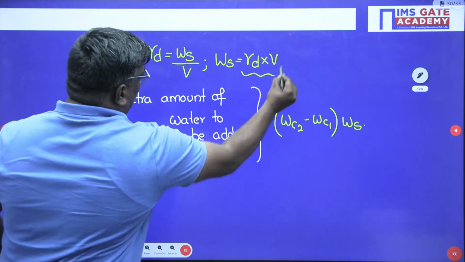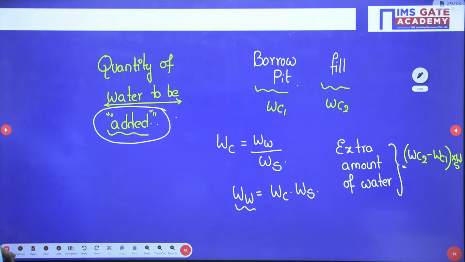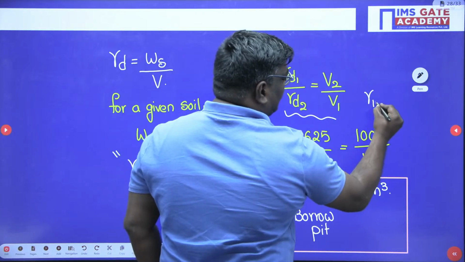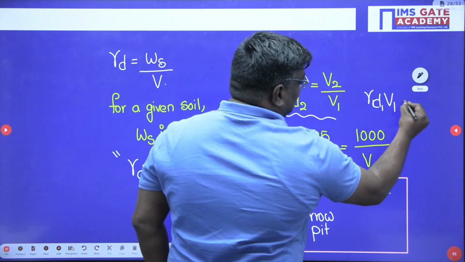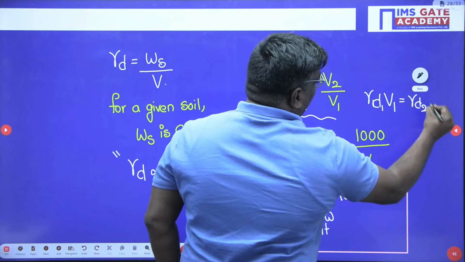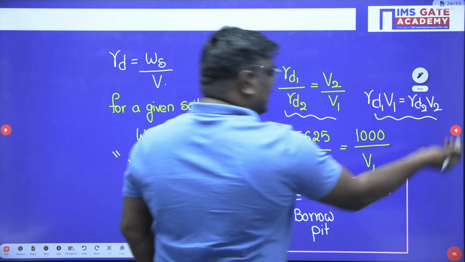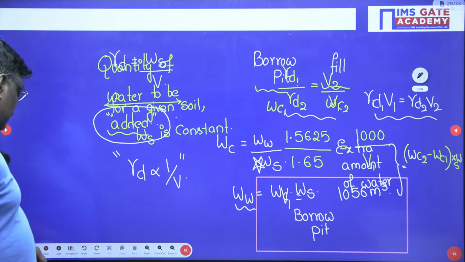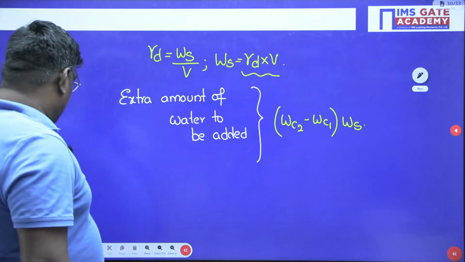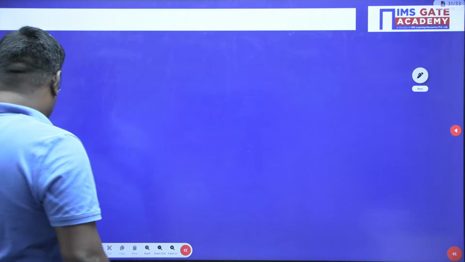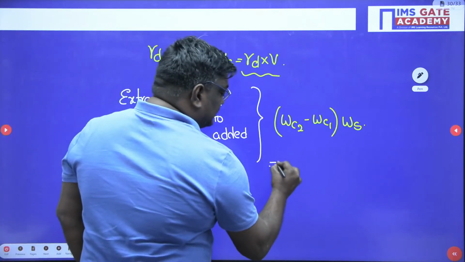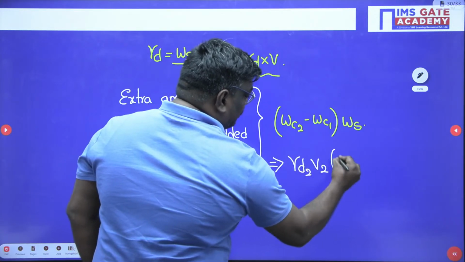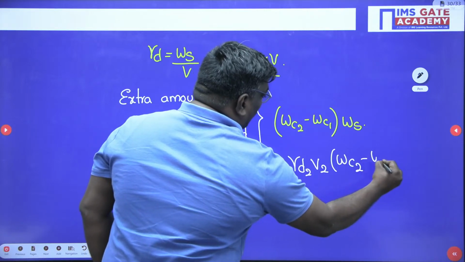But see, my dear students, in this problem, from this equation, what you can write here? You can write gamma D1 V1 is equal to gamma D2 V2. Both are same. Either you can take gamma D1 V1 or gamma D2 V2. So for the extra amount of water, for easy calculation, I am taking gamma D2 V2 into water content 2 minus water content 1.